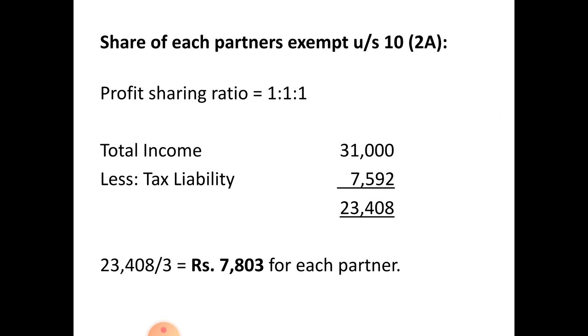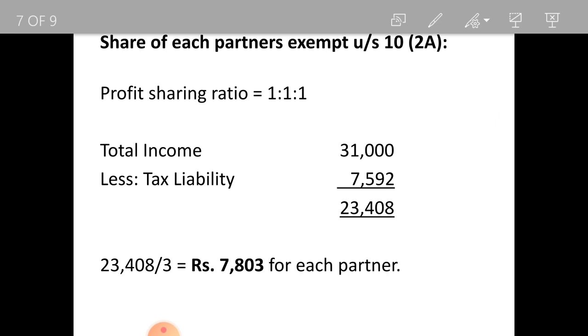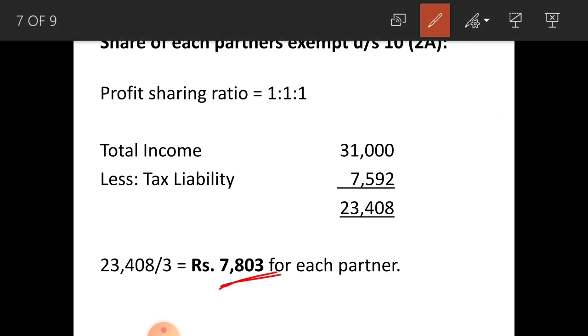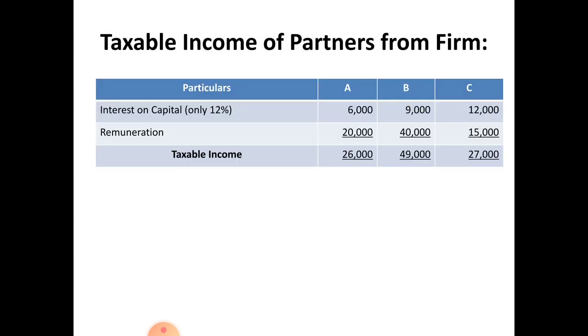So each partner gets rupees 7,803, because here all partners are equal partners. So when you divide this 23,408 into 3 parts, each partner gets rupees 7,803.